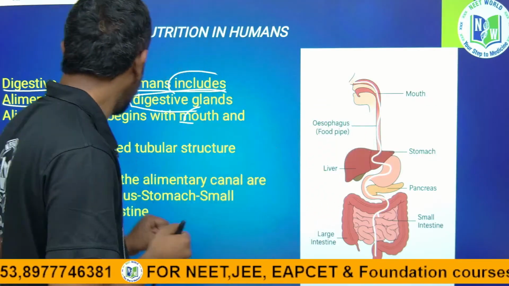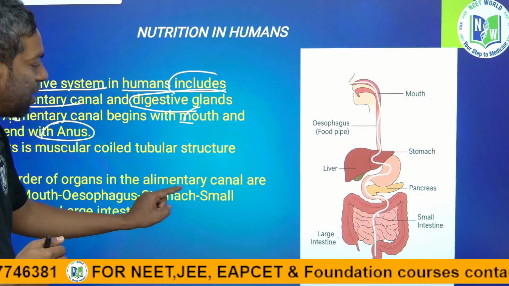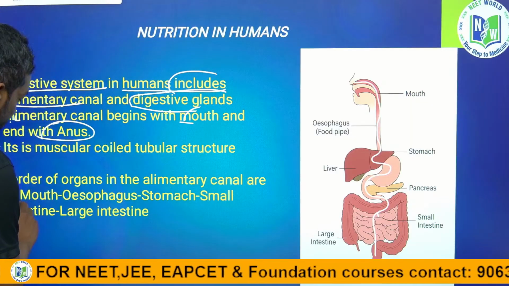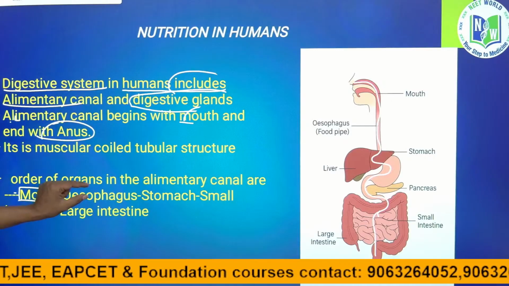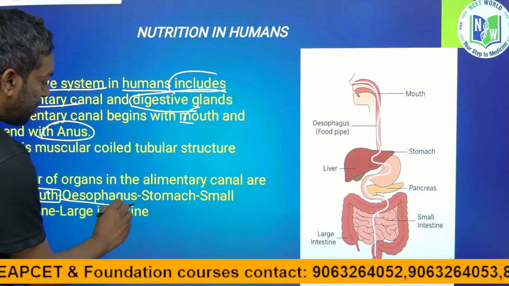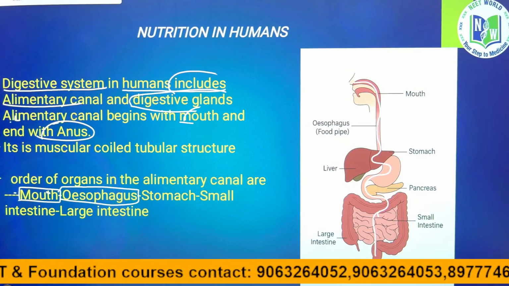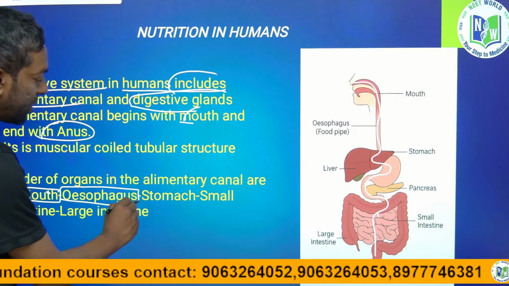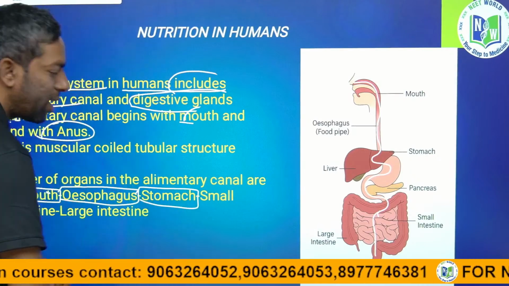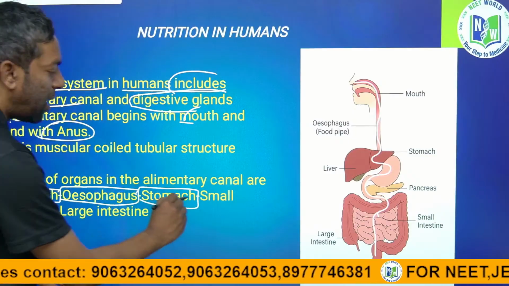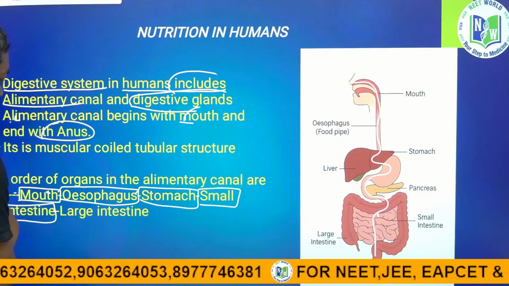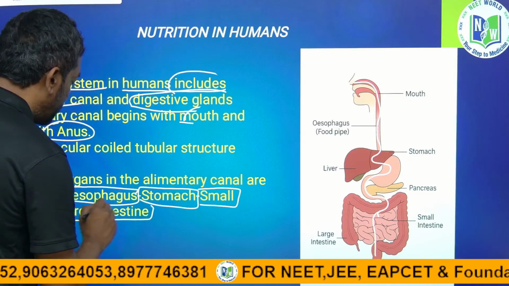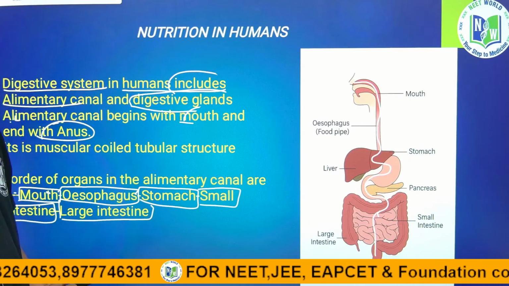The order of this alimentary canal is: first the mouth, which enters into the esophagus. The esophagus is the next part after the mouth, the stomach is the next part after the esophagus, then the small intestine, the next part after the stomach, and later the large intestine, which ends at the anus.